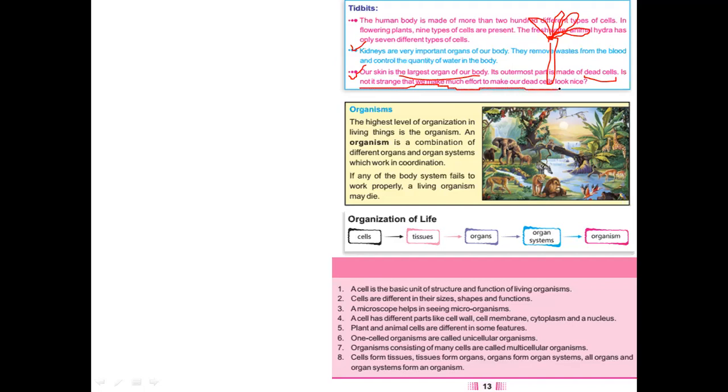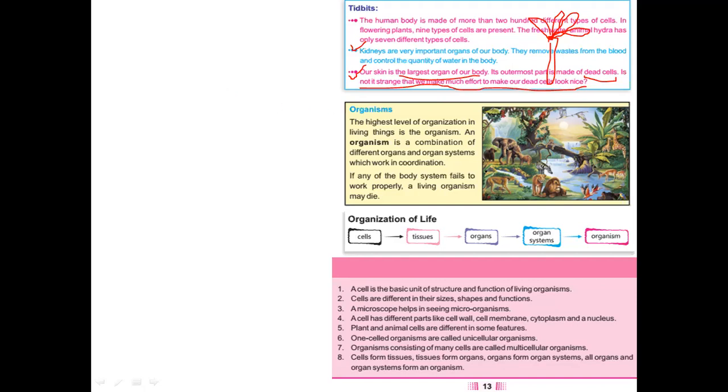So is it not strange that we make much effort to make our dead cells look nice, like we do makeover, we do lots of processes when we go to parlor, and we are doing lots of remedies to maintain our skin of the body. So that is actually the dead skin.